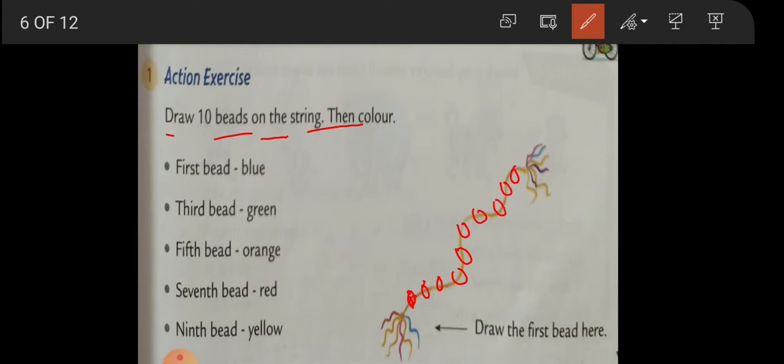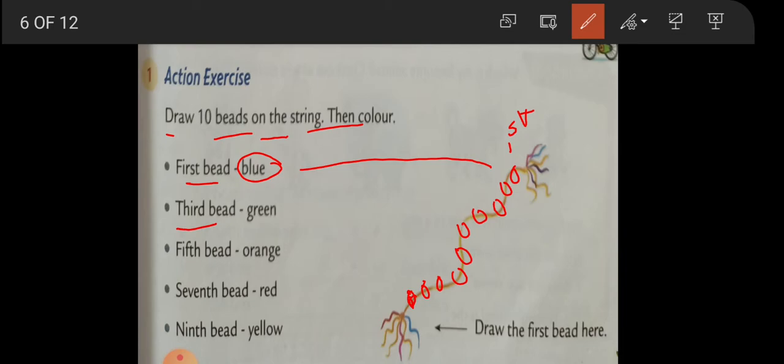Like this you draw and now follow the instruction. What does it say? First bead blue color. Either you can start from the top or you can start from this side from down also, no problem. Suppose you are taking this as the first one, so the first one you color blue, third one as green. So first, second, third.